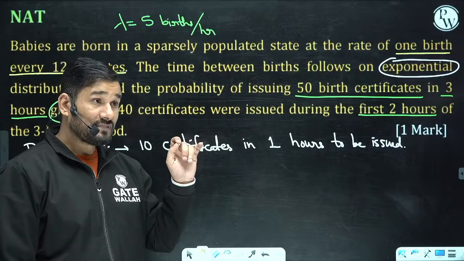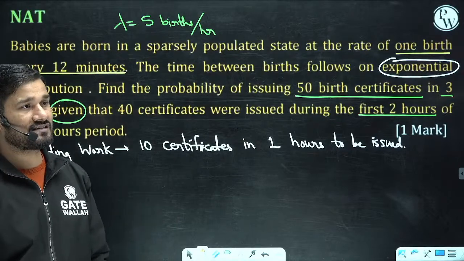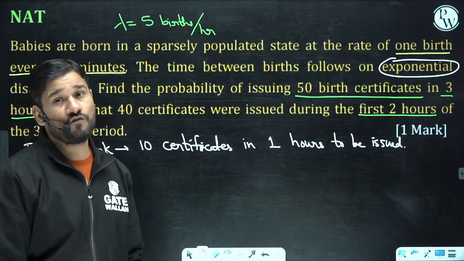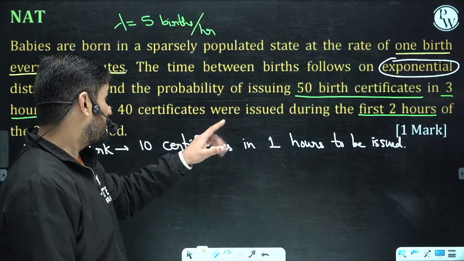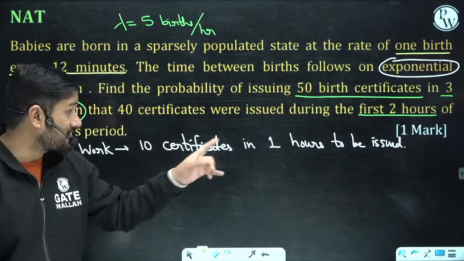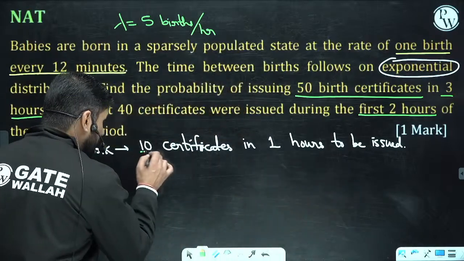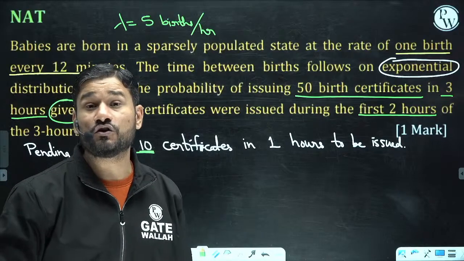Okay, so now what is going to be exactly beta? This is what, 5 per hour, 5 births per hour. Can you find out how we are going to solve this? Do you remember what the Poisson is? They are not asking the time, they are asking the numbers. Probability of numbers. Okay, can you answer it? That number follows which distribution?